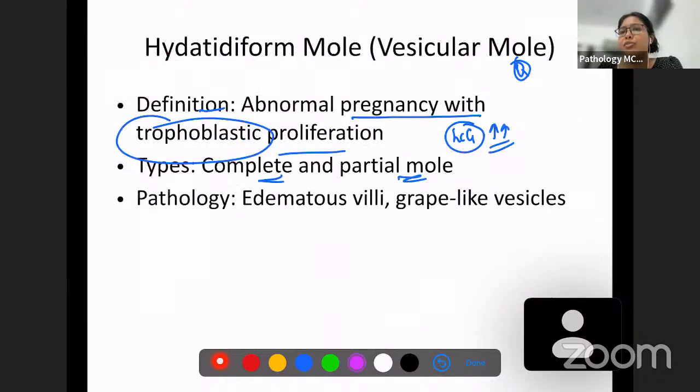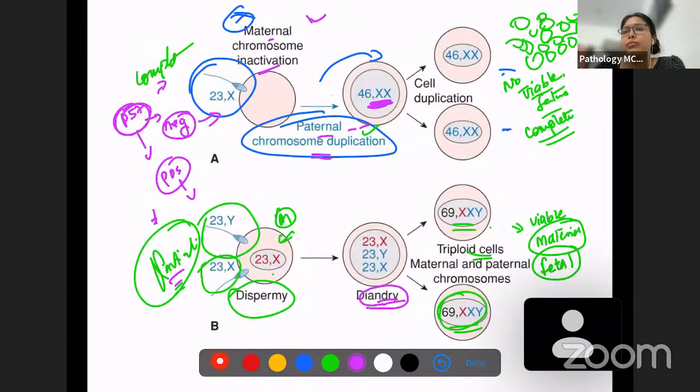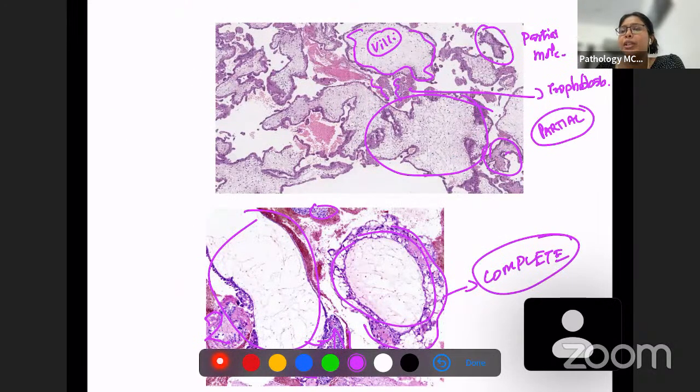Now I'll just review this once. Complete mole, paternal duplication. Partial mole, diandry. If you see fetal particles, then it is partial mole, not complete mole. P57 positive, partial mole. P57 negative, complete mole. So these are a few features which you have to remember, and with this you can make a table, complete mole and partial mole, and then you can write the features in your exam. And you can write a few histologic features also. Two types of villi, small and large: partial mole. Trophoblast proliferation, only large villi: complete mole.